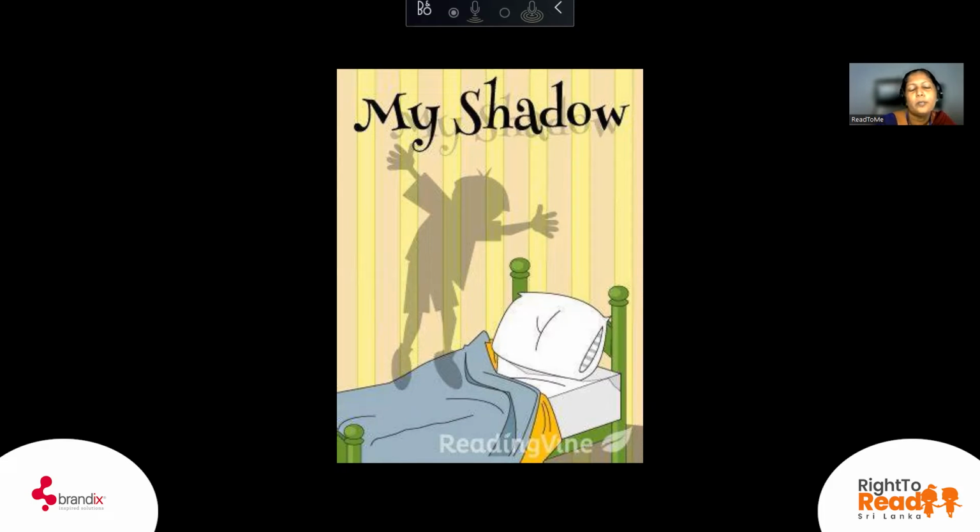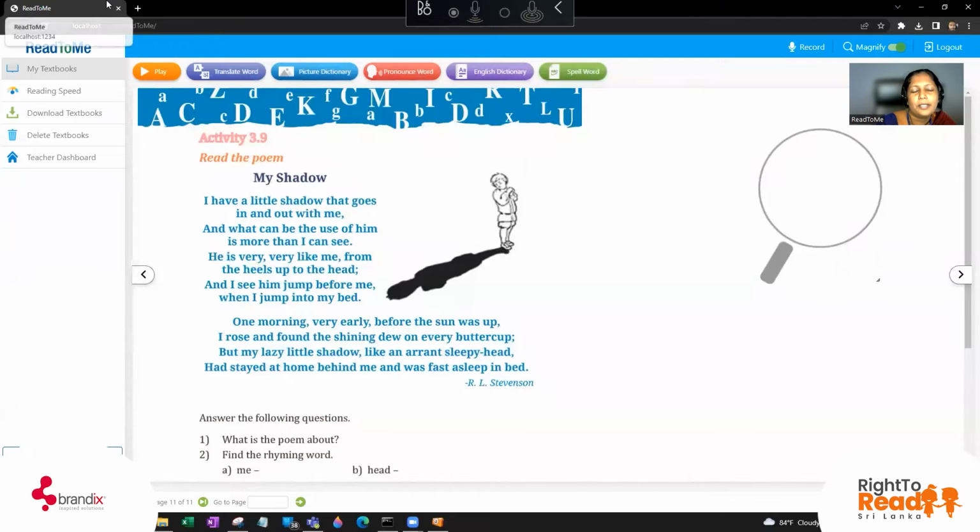Okay, children, we will move to the text now. We'll see what it is. Yes, you can see the poem My Shadow. What can you see in the picture? The boy is there and also his shadow is there.